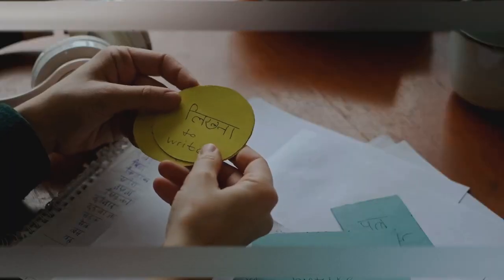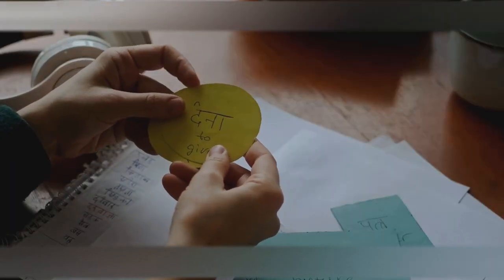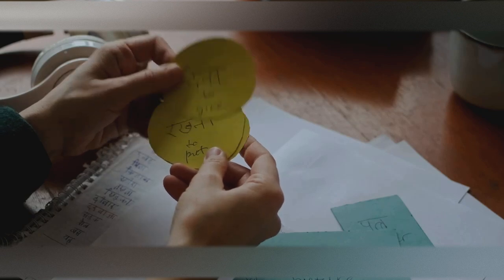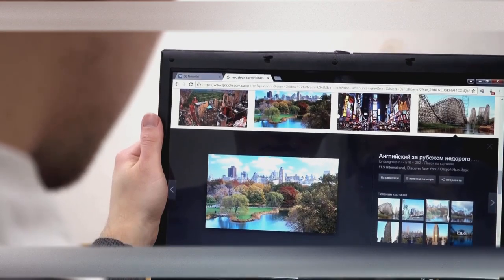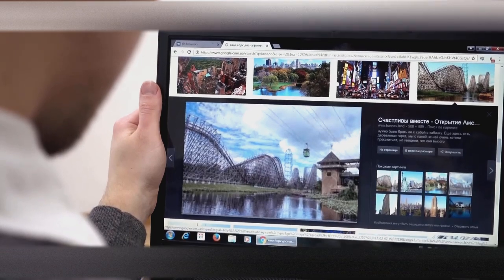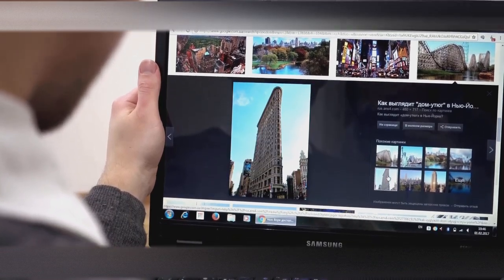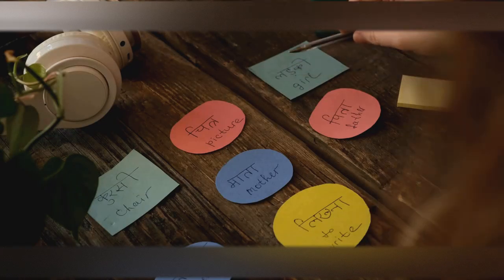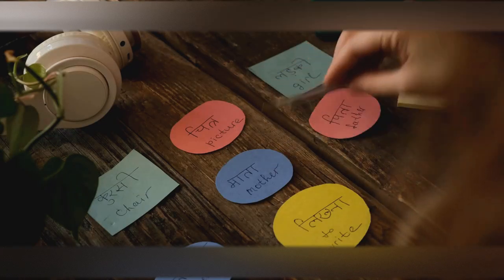Now, let's switch gears to negative sentences. This is where we express what will not happen. The structure changes slightly. Subject plus will not, or won't, plus base form of the verb. For instance, I will not travel to New York next week.